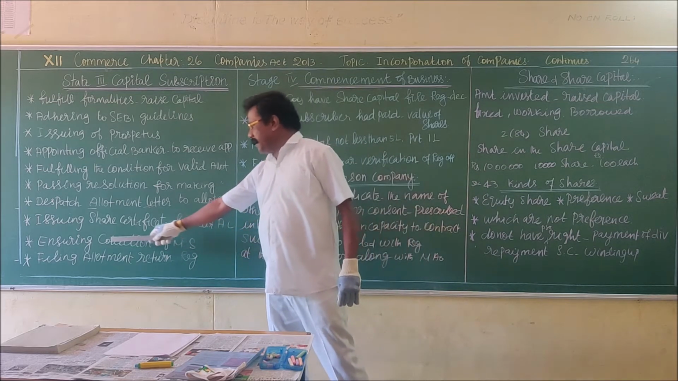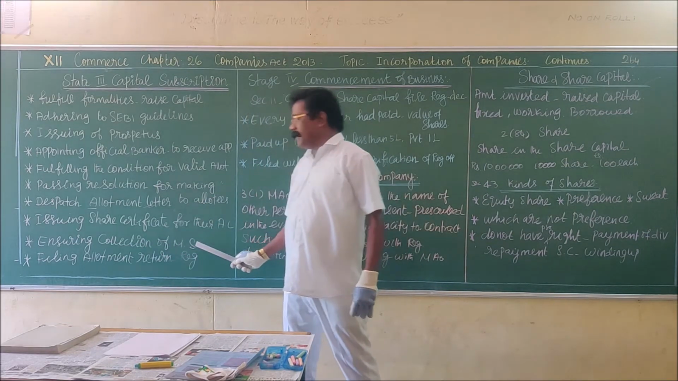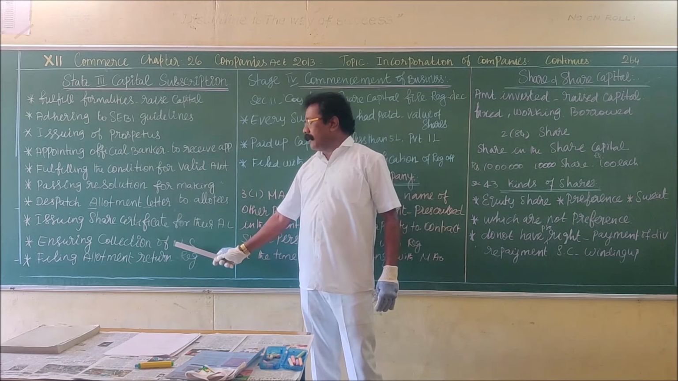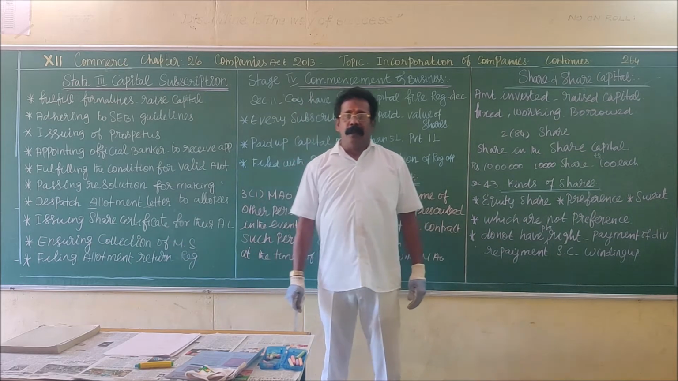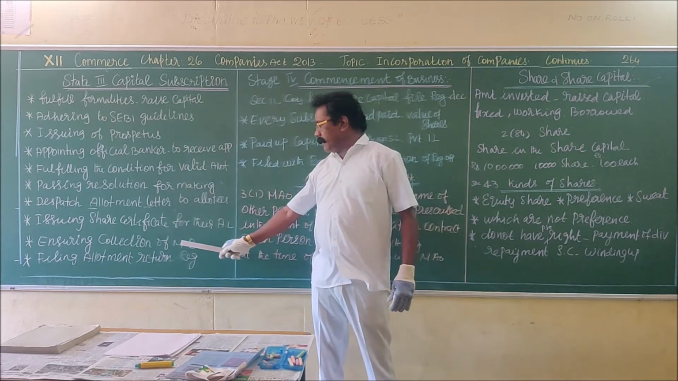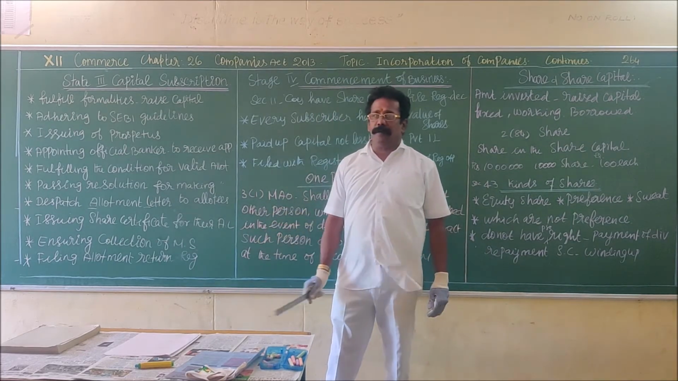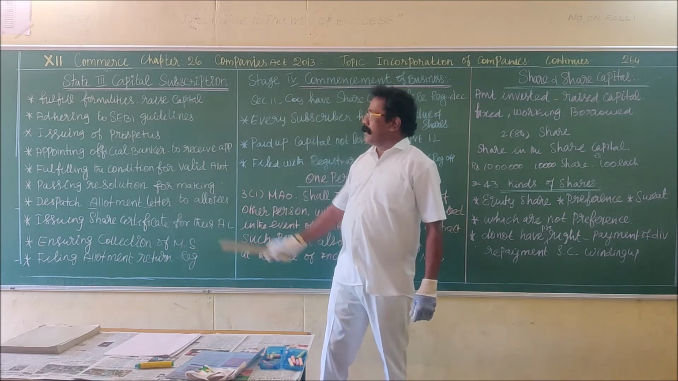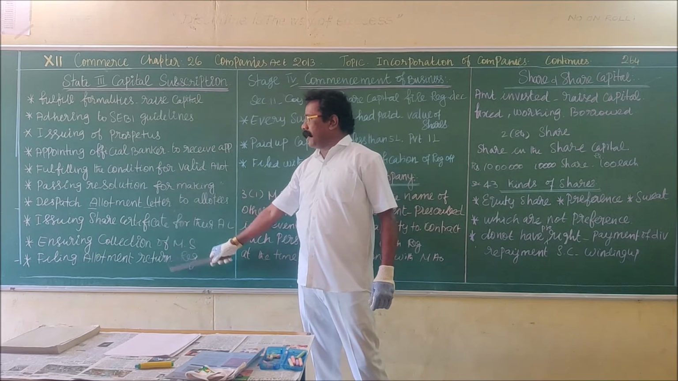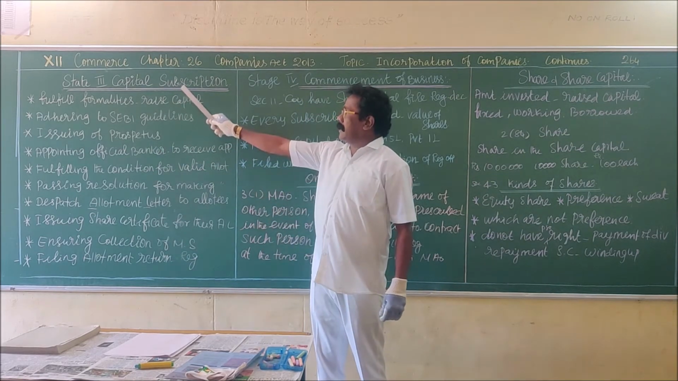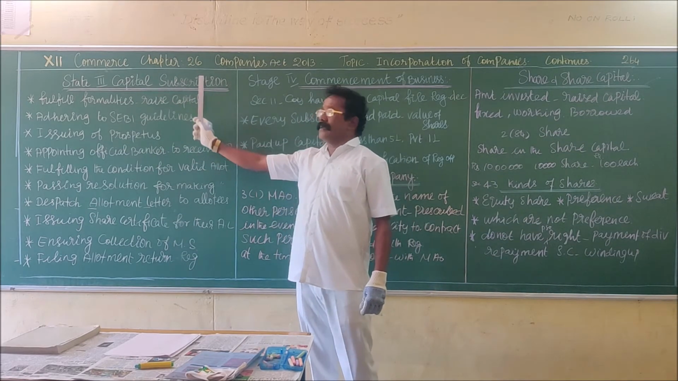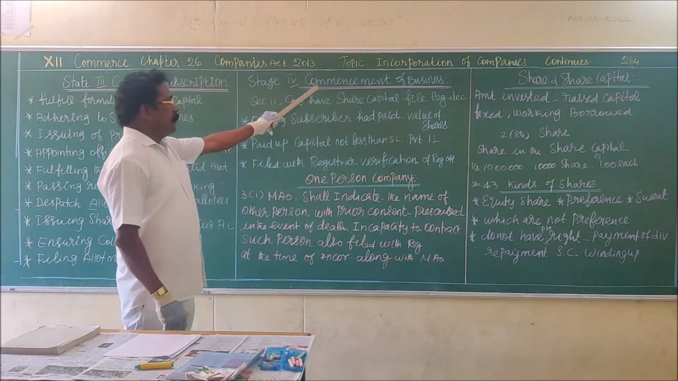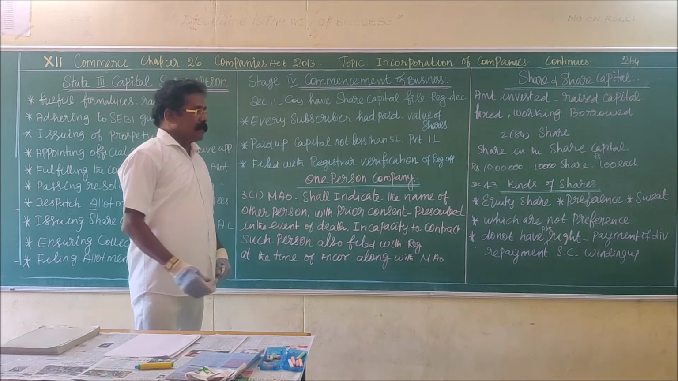And the last one is ensuring the collection of minimum subscription. Minimum subscription means the shares should be allotted to the applicants only after the receipt of the minimum number of share applications. That is known as minimum subscription. So these are all the steps taken by the promoters at the 3rd stage, that is capital subscription. Then the 4th stage, commencement of business, is a very important stage.